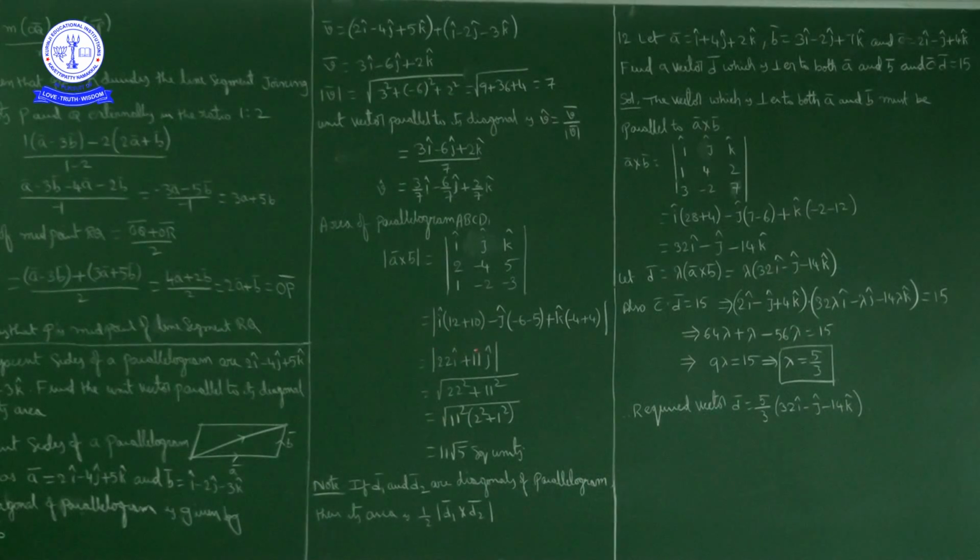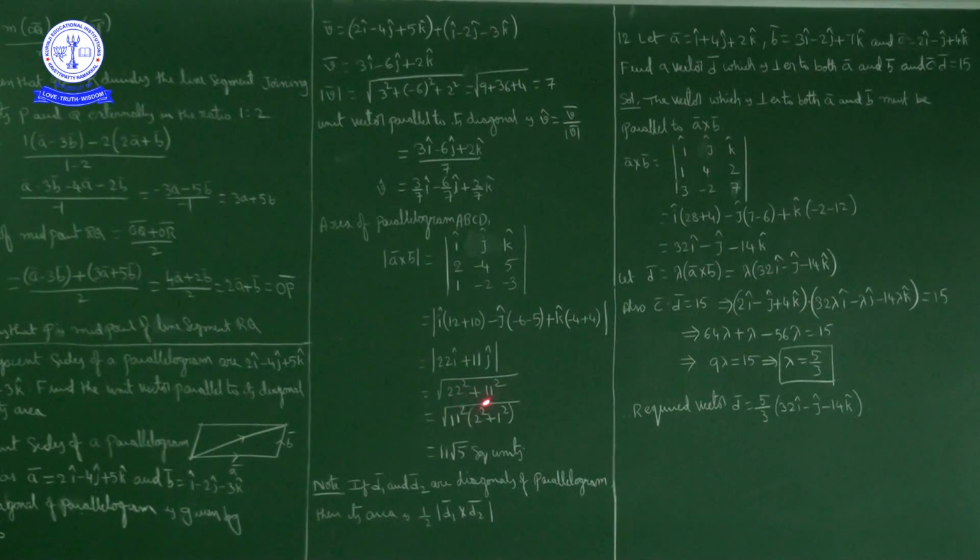Now its magnitude is how much? Magnitude of 22 i cap plus 11 j cap we have to find, that is square root of 22 square plus 11 square. Now 22 square we can write as 11 square into 2 square, so 11 square into 2 square plus 11 square.